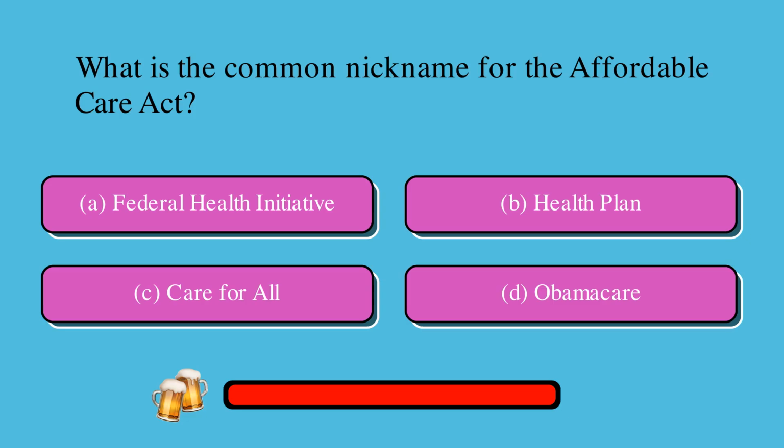What is the common nickname for the Affordable Care Act? Is it A, Federal Health Initiative, B, Health Plan, C, Care for All, or D, Obamacare? The correct answer is D, Obamacare.